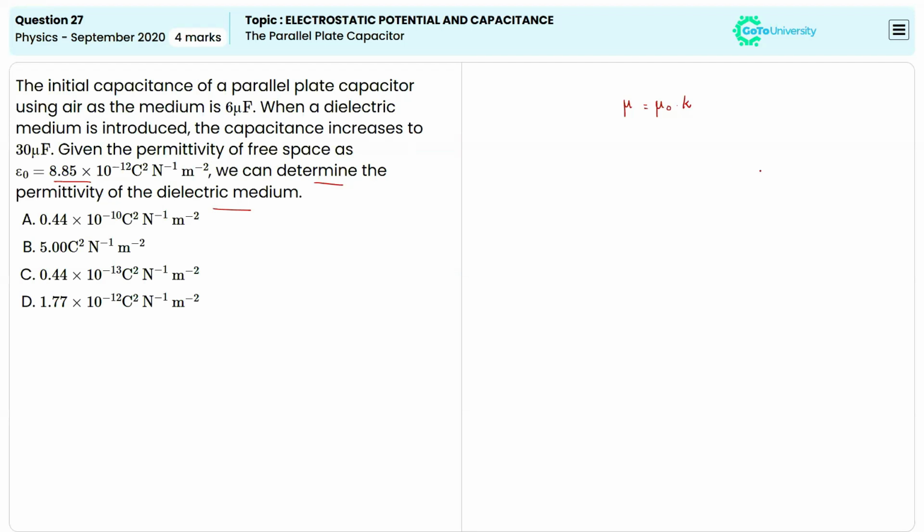So here we don't have a value of dielectric constant K. So first we have to calculate that dielectric constant. It's known that the dielectric constant can be calculated using a formula: the capacitance when it was in a medium to the capacitance when it was in air, right? So here